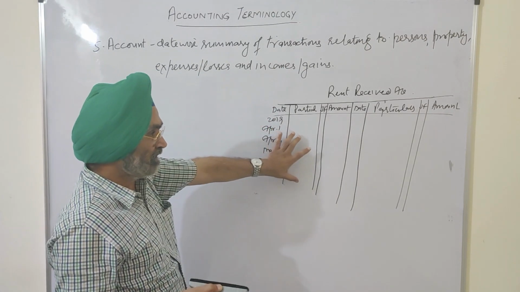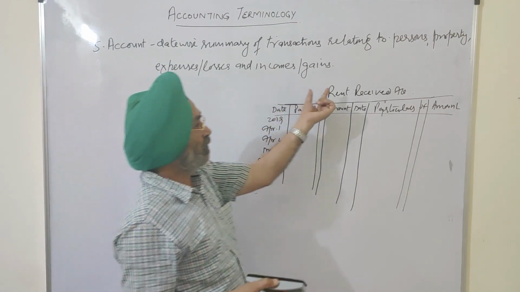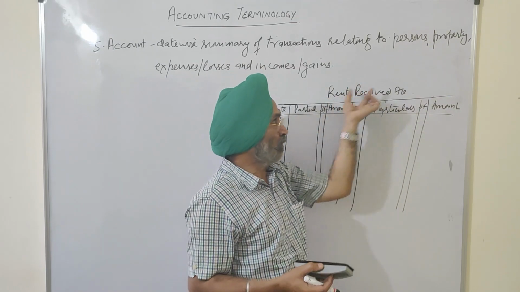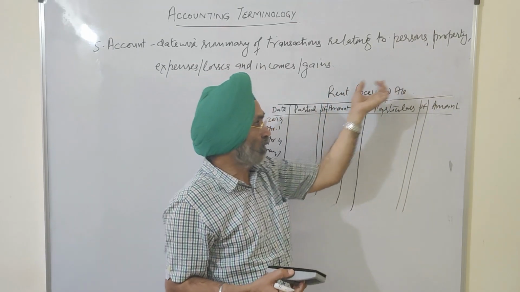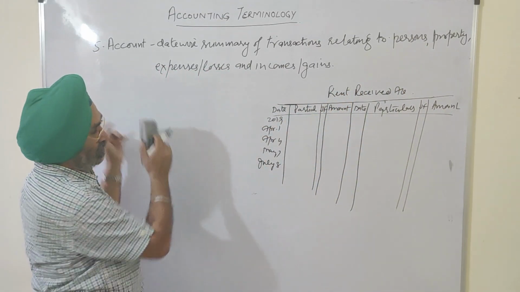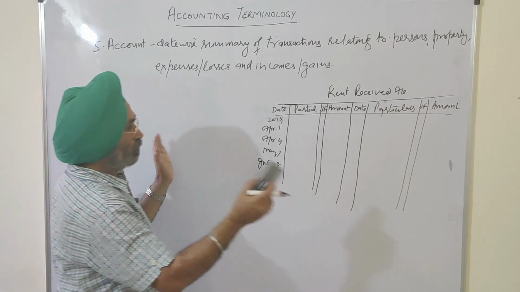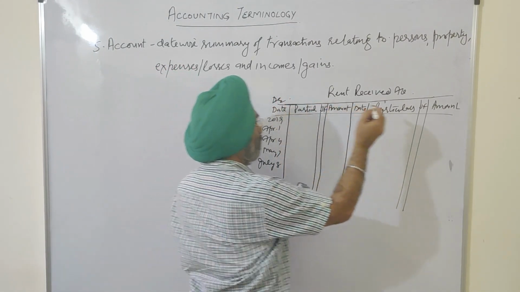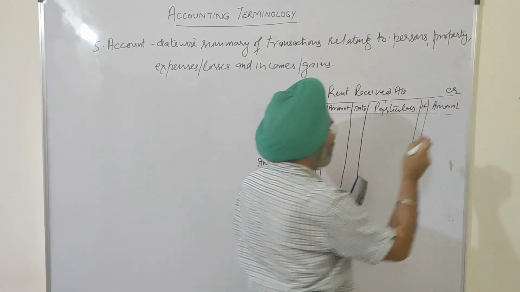summary of business transactions relating to a person. This account could be of a person, of a property, of an expense, or of an income. This is called an account, having two sides. On the left hand side we'll discuss the debit side, and the credit side. What is debit, what is credit?